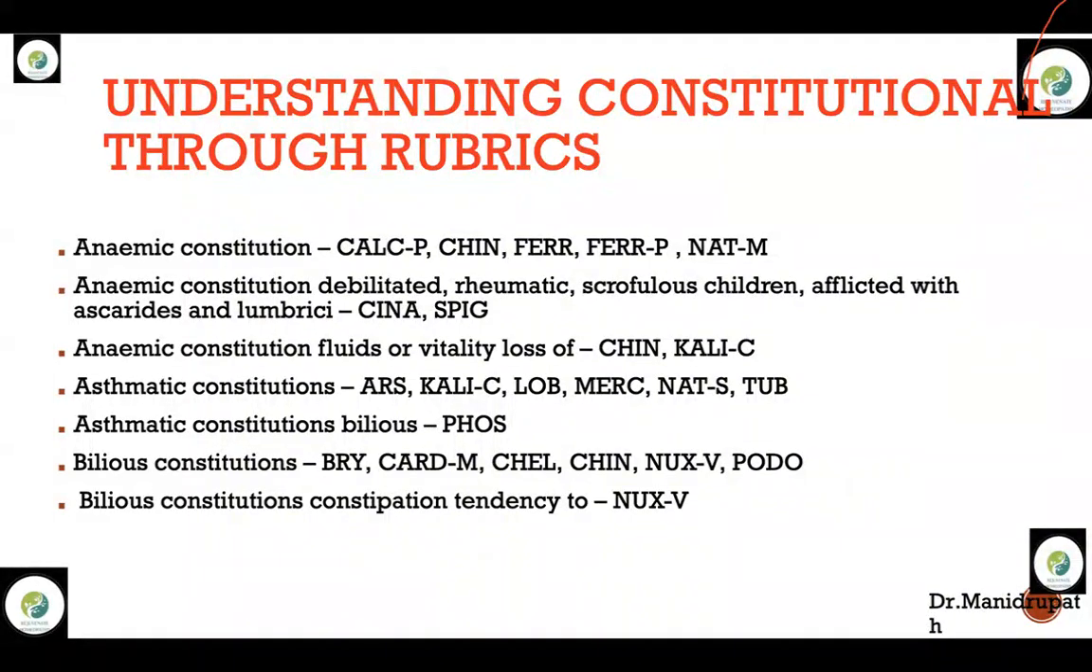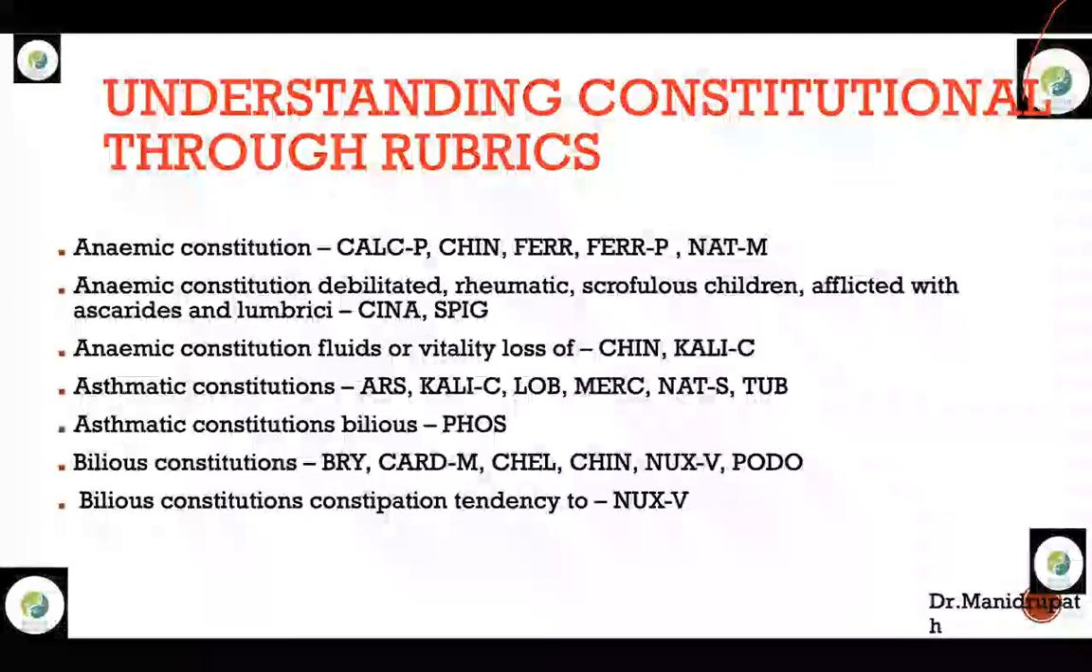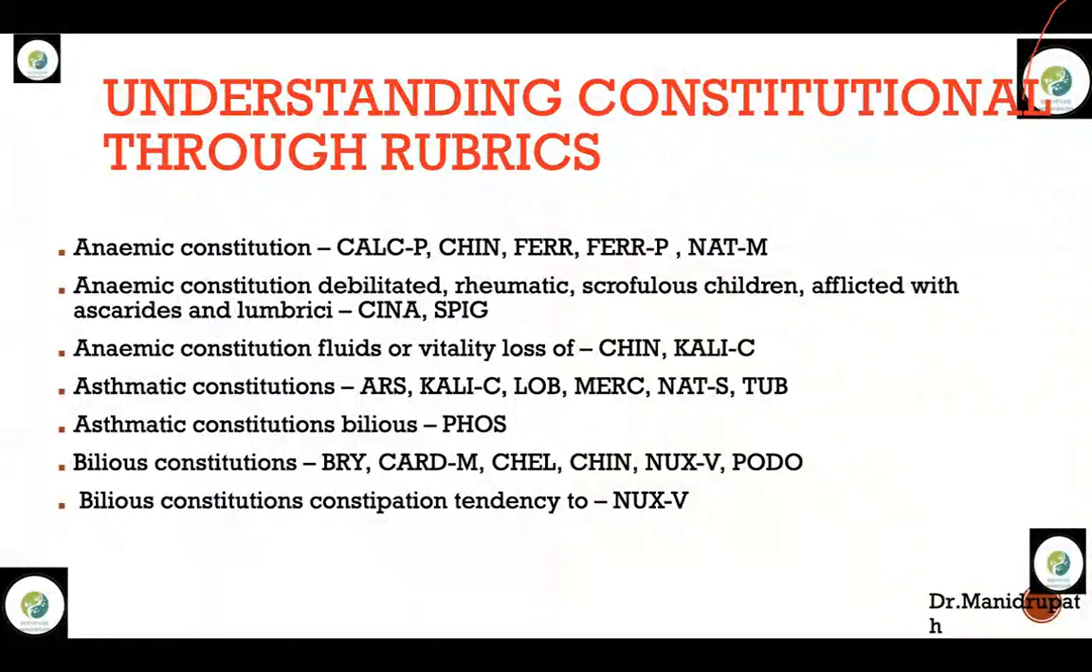Cina and Spigelia, sorry. They have worm infestations with anemic constitution, a lot of debility, scrofulous children. With this constitution, you can think of these two remedies, Cina and Spigelia. Anemic constitution, fluids or vitality loss: China and Kali carb. We know China is the remedy for loss of vital fluids, right? Along with that, Kali carb is one of the remedies.